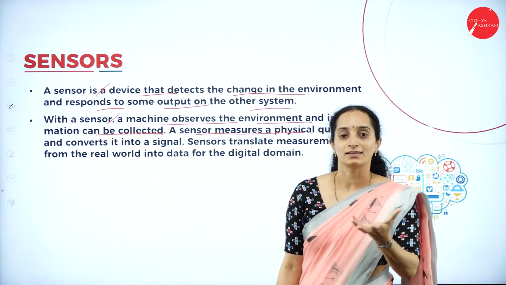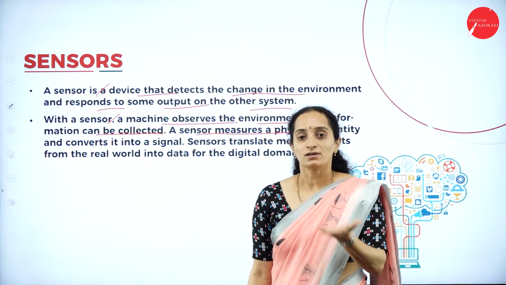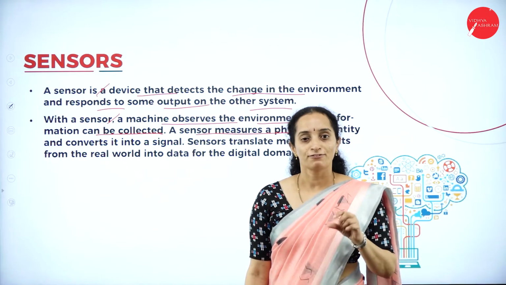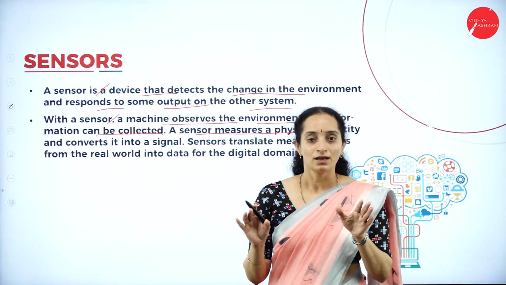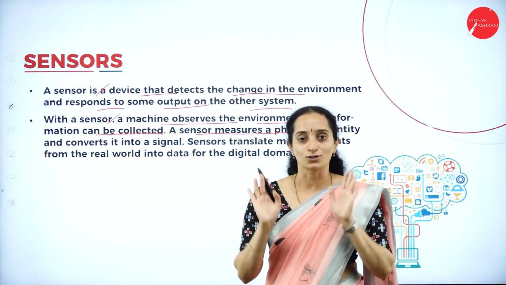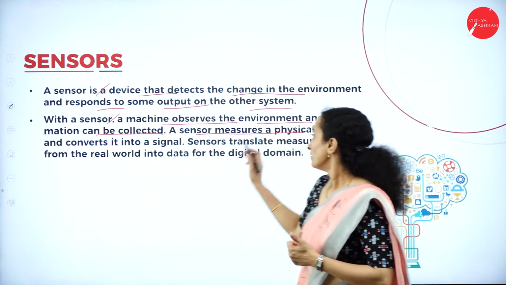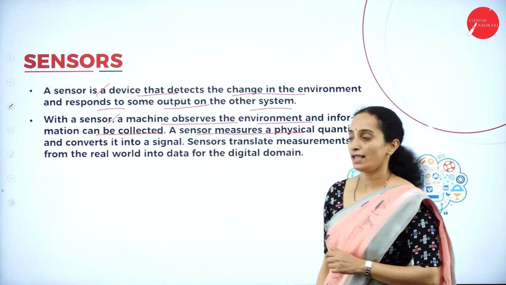In the door example, it observes the weight of the material that is put on the sensor. If there is not enough weight, the door is not going to open. Only when enough weight is put on the sensor is the door going to open, right? So it has to observe the environment and collect or store the information.